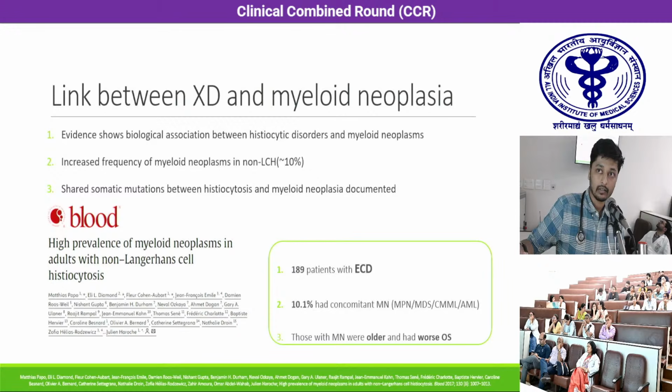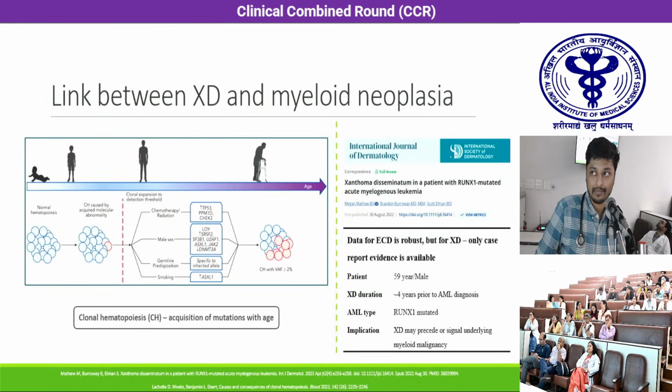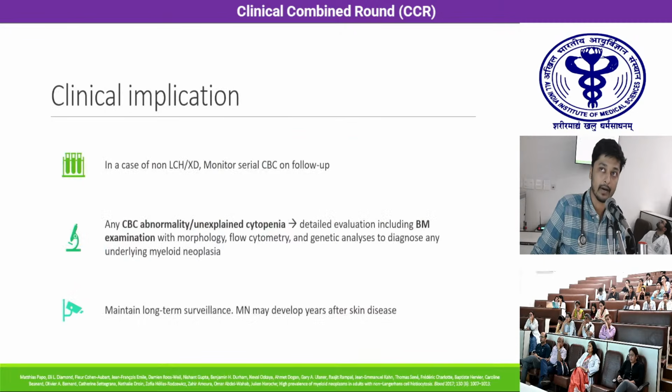So this data is in Erdheim-Chester disease. Our patient is xanthoma disseminatum. For xanthoma disseminatum, there's only 1 case report that I could find for a patient with concomitant AML. This particular patient was a 59-year-old gentleman who had xanthoma disseminatum clinical features 4 years prior to the AML diagnosis. In this patient, the AML was RUNX1 mutated, placing him into the adverse category. And the implication is that xanthoma disseminatum may precede or signal an underlying myeloid malignancy.